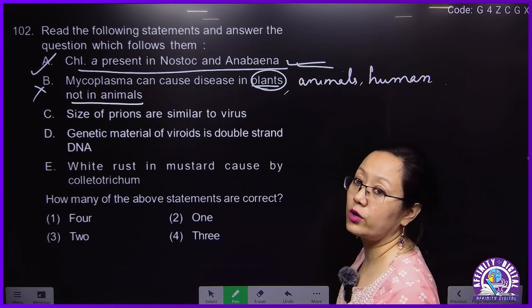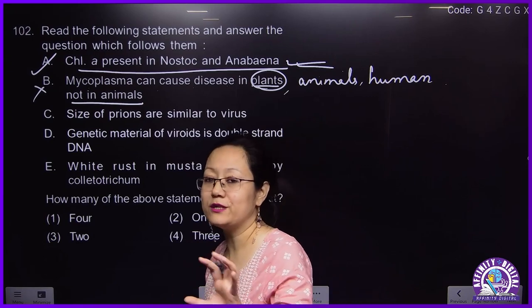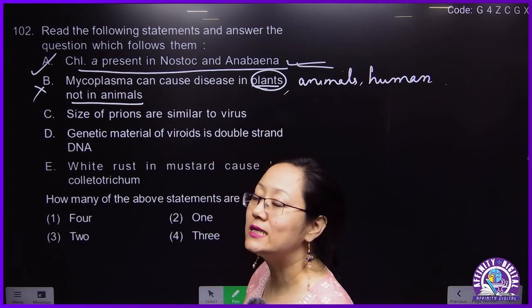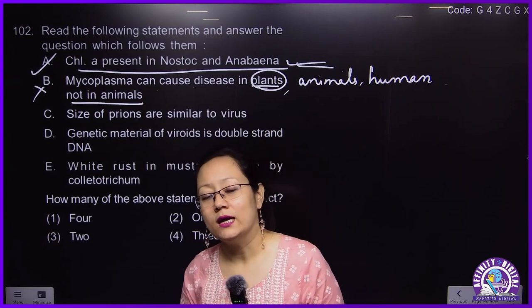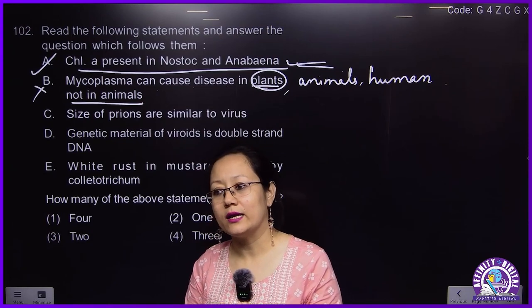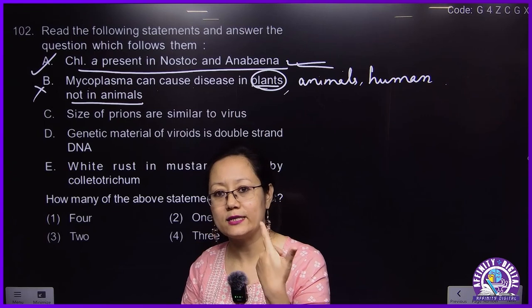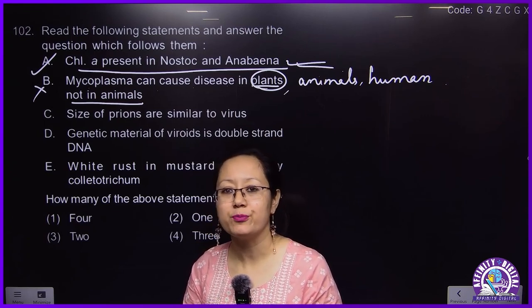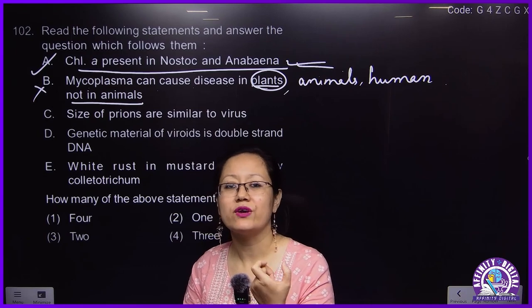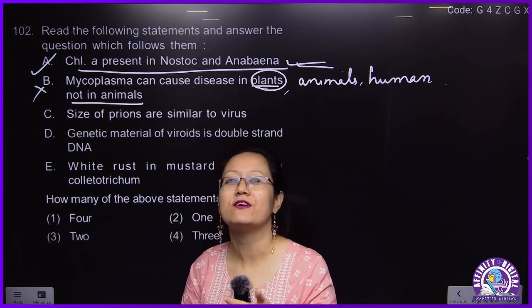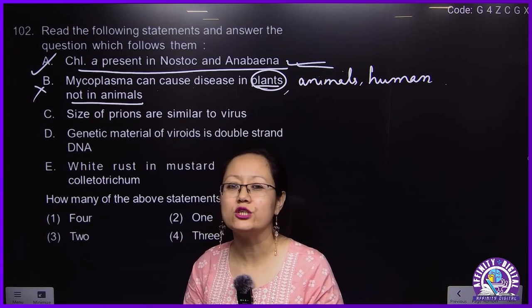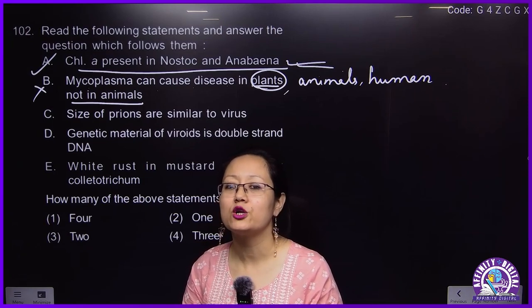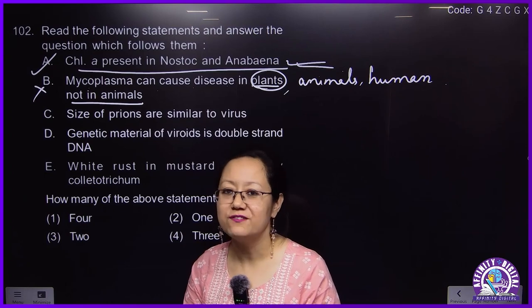In men, if mycoplasma infection occurs in the reproductive part, it might lead to irritation and ultimately to infertility.